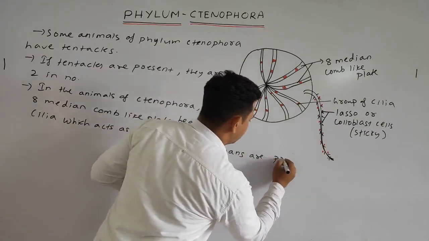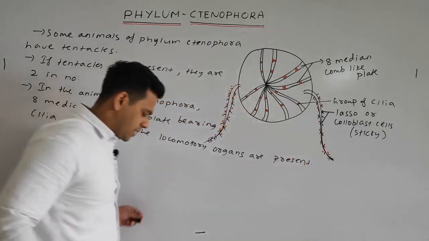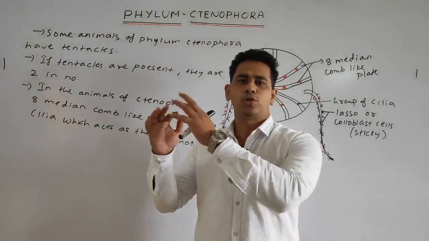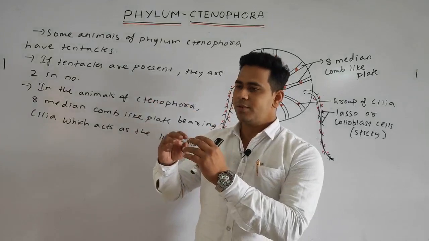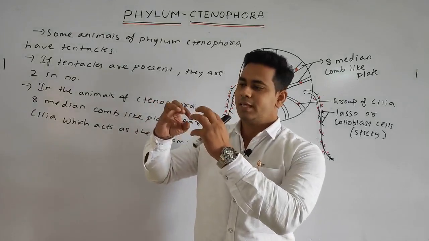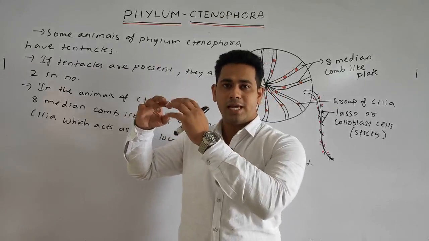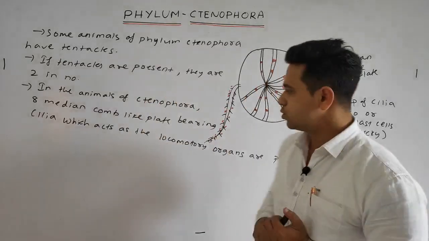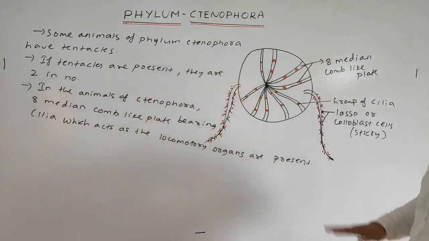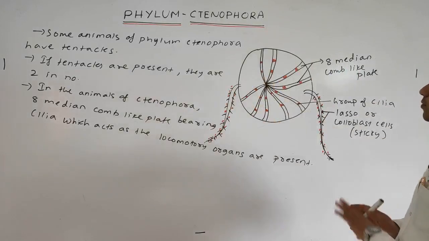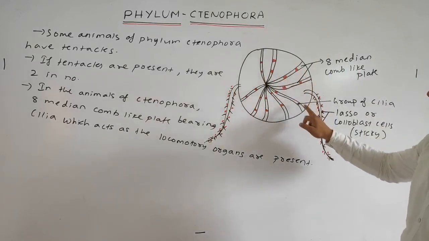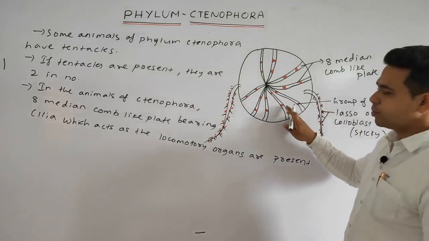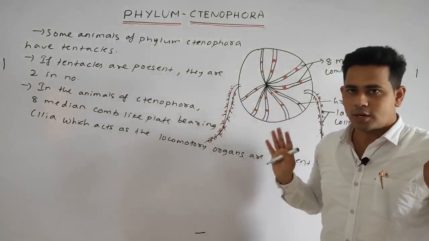Students, generally the cilia and flagella are the portions which help in locomotion of the organisms. So the cilia are generally called the locomotory organs. You can see here an organism of the Ctenophora. It generally contains the 8 median comb-like plates, and the red ones you can see are the groups of cilia, which help in locomotion of the organism.